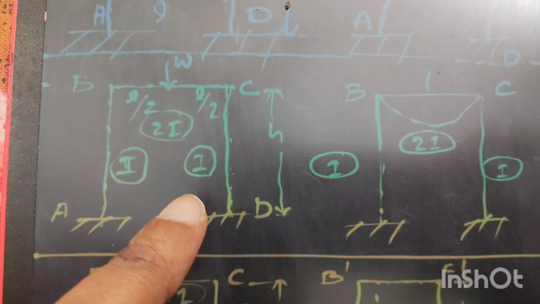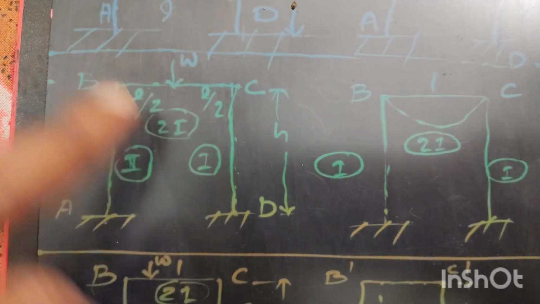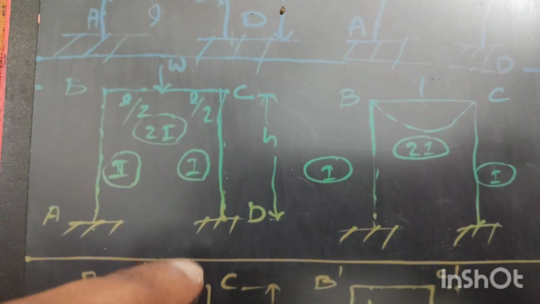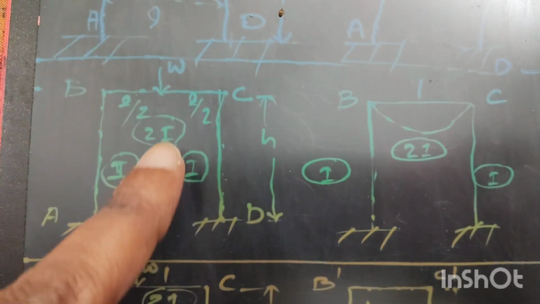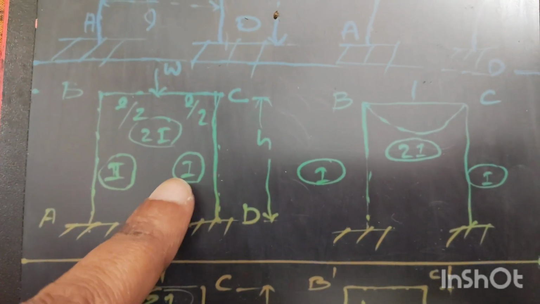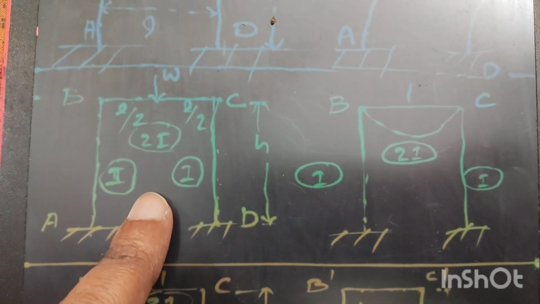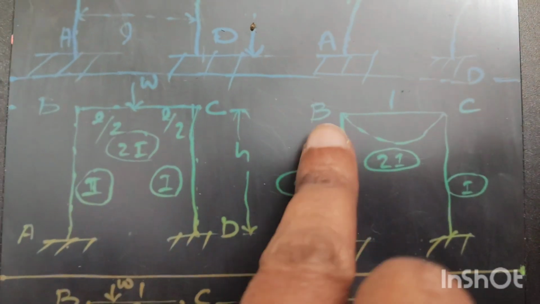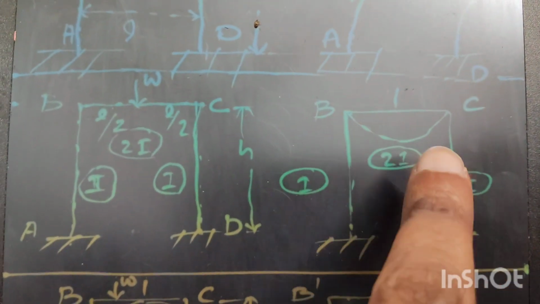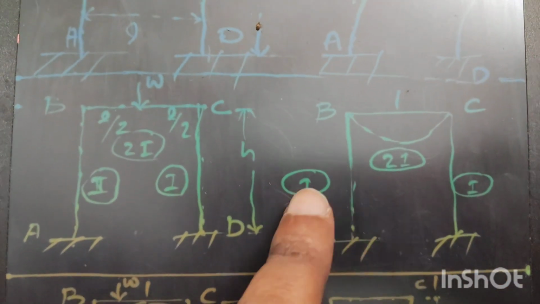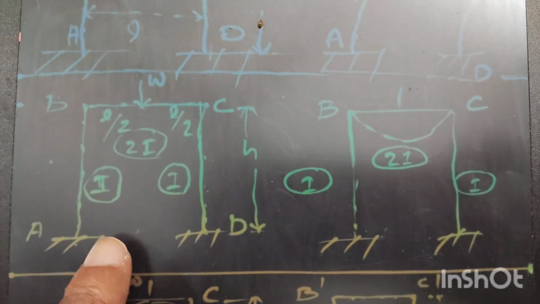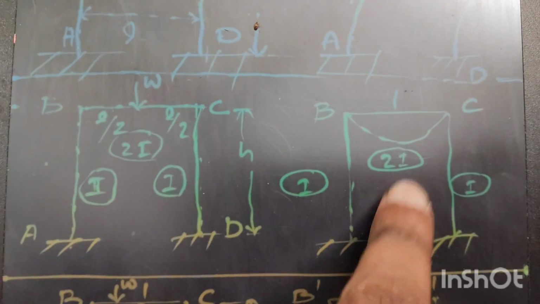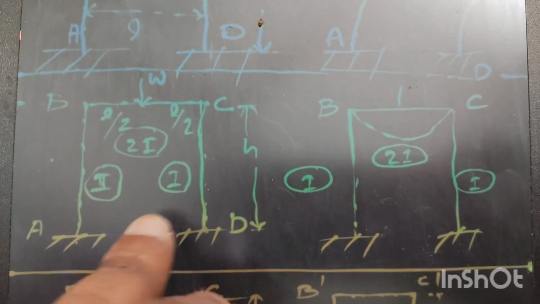Next, for the structure shown in option B, subjected to a point load W at the center. For this load, the structure is symmetrical. So the displaced shape for this structure after the application of this load will be this. Only vertical deflection of the member BC will exist, but there will be no lateral movement because there is no horizontal loading and supports are in the same position of the structure. So only vertical movement is possible for this structure, so there will be no sway in this structure.